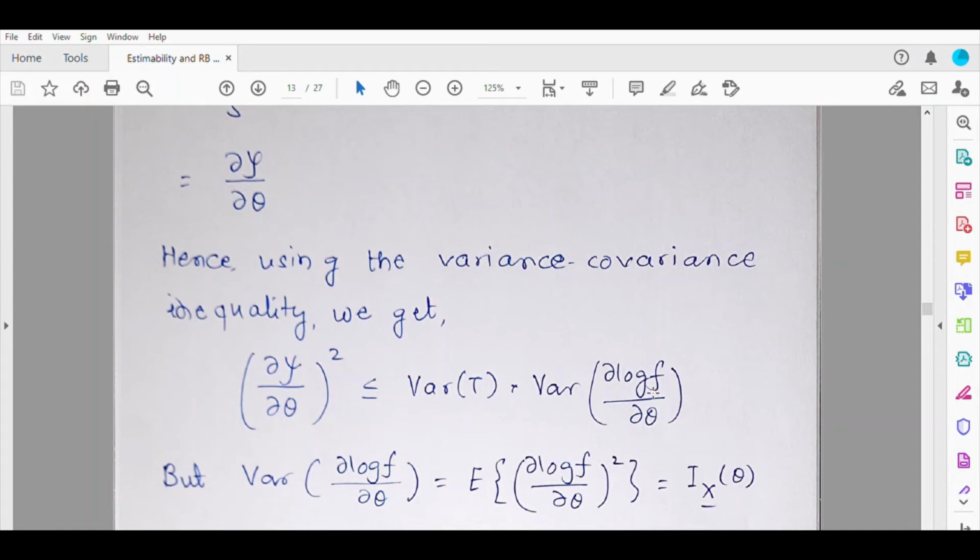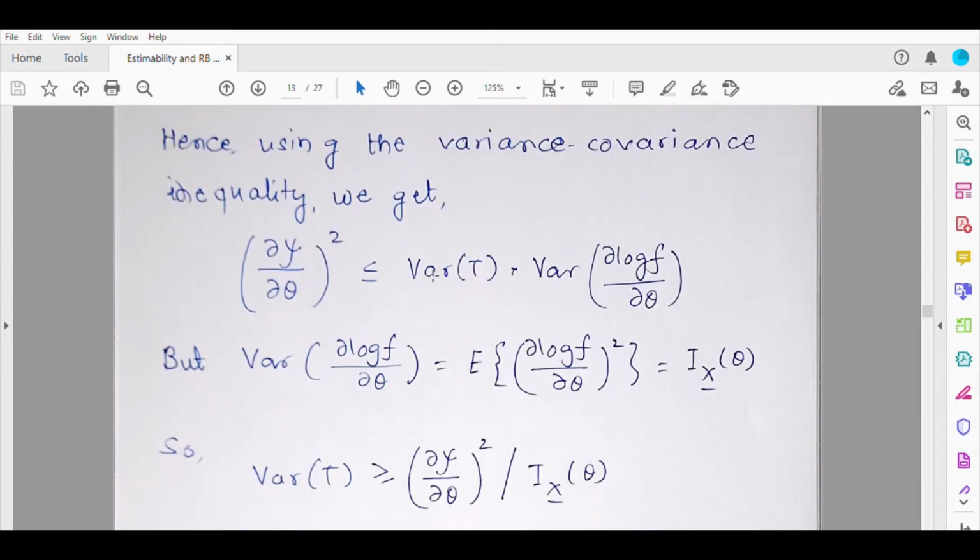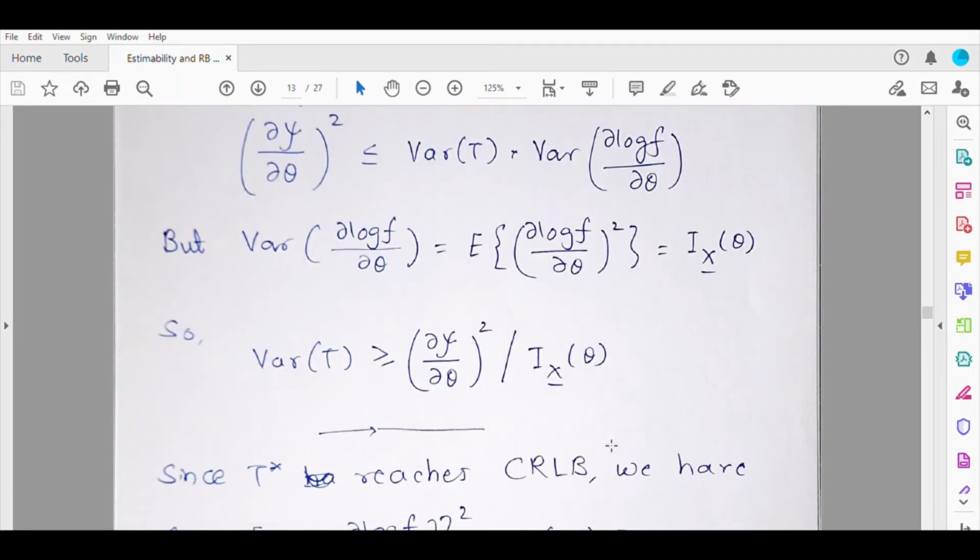But what is the variance of ∂log f/∂θ? Because the expectation of this random variable is 0, the variance is simply the expectation of the squared random variable, and this is nothing but the Fisher information. So what do you get? You get variance of T. If you take this term to this side, you get variance of T greater than or equal to (∂ψ/∂θ)² by Ix(θ). So the proof is really extremely simple. This is how we get the variance covariance inequality, the Cramer-Rao inequality.